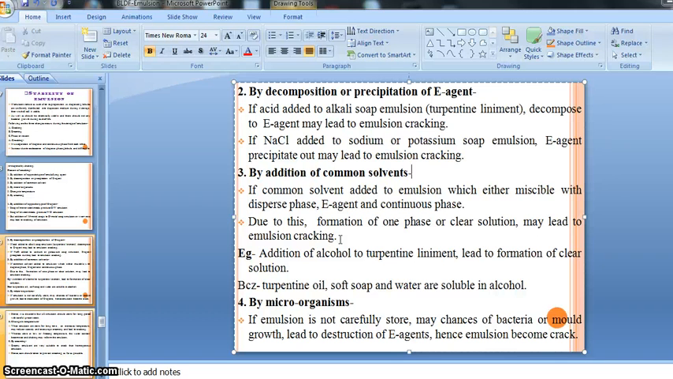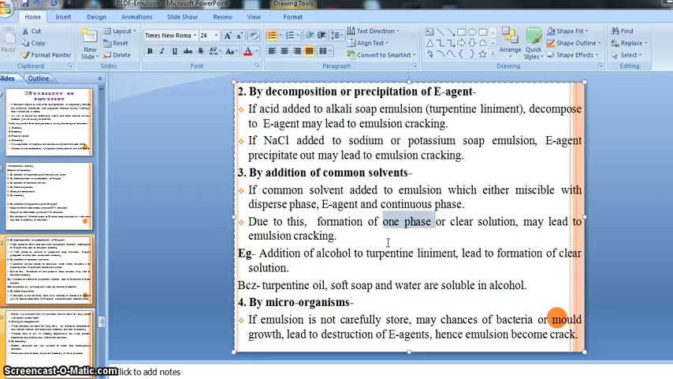There is a formation of one phase or formation of a clear solution, right? And the formation of one phase or clear solution may lead to emulsion cracking, that is, separation, right? We know that our emulsion is a two phase, biphasic liquid preparation. Why is emulsion called biphasic? Because emulsion is prepared with two kinds of phases, that is a continuous phase and a disperse phase, right?